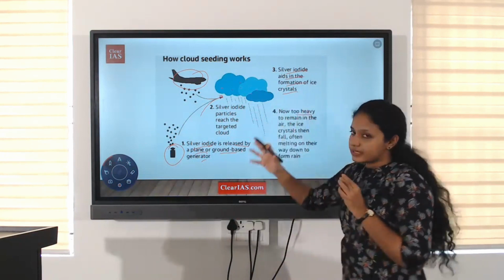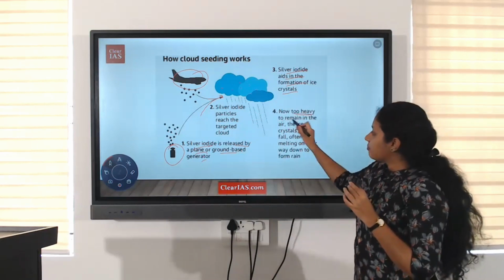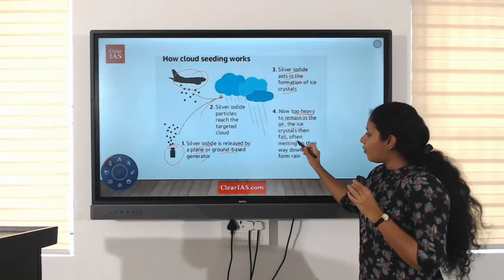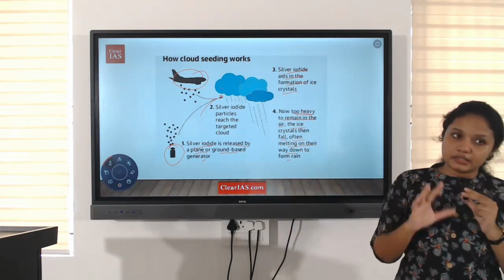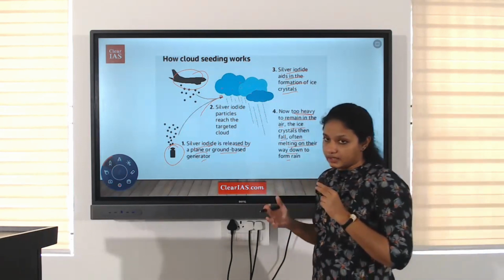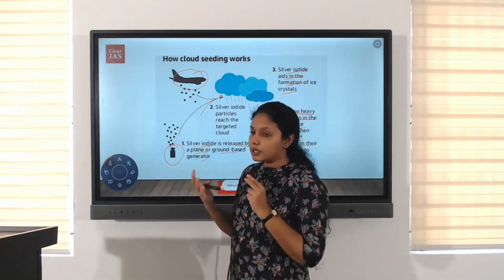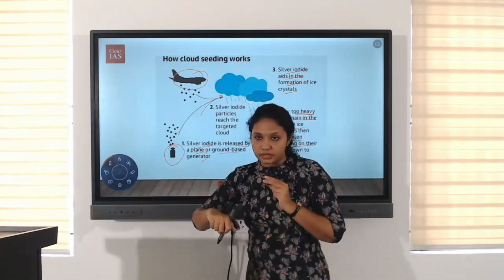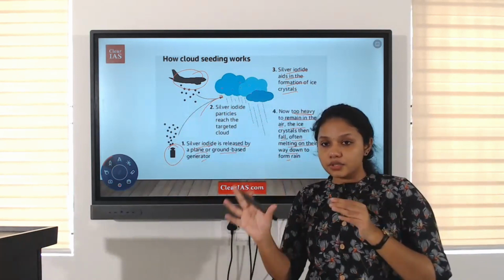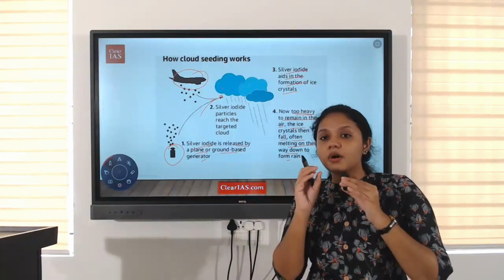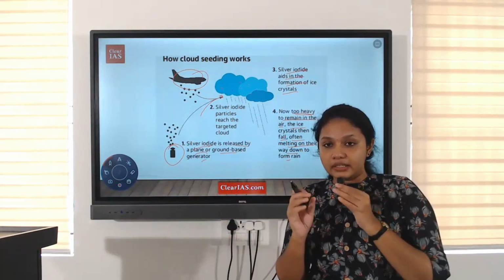Ice crystals mean the cloud gets heavier, right? So too heavy to remain in the air, the ice crystals then fall, often melting on their way down to form rain. That is how artificial rain is created. First, we are using aircraft or a generator from the ground to introduce salt to the clouds. Then these salts provide nuclei for more cloud formation. Mainly, cloud formation means more ice crystals are formed inside the cloud.